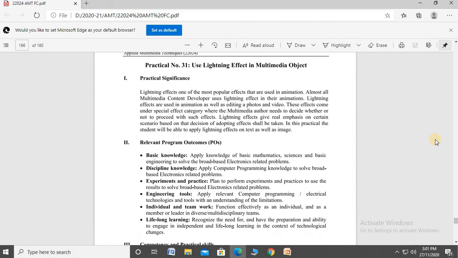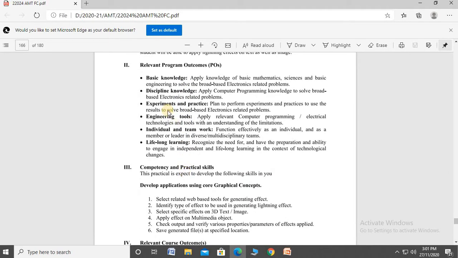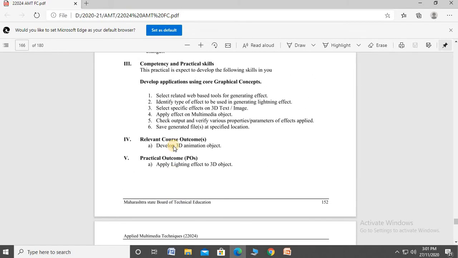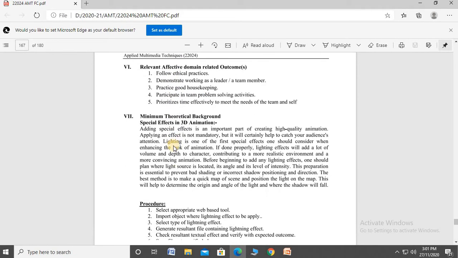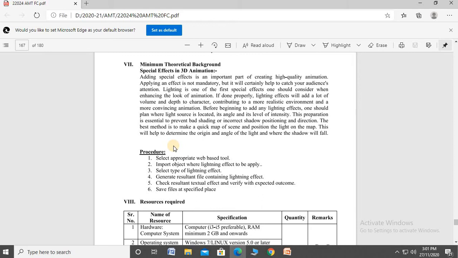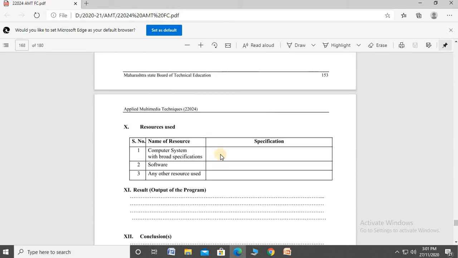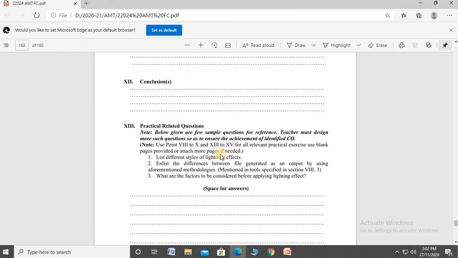Practical number 31: use lighting effect in a multimedia object. These are the practical significances and program outcomes: basic knowledge, discipline knowledge, experiments and practices, engineering tools, individual and teamwork, and lifelong learning. This is the minimum theoretical background. After that, complete the table, result, conclusion. These are the practical related questions.